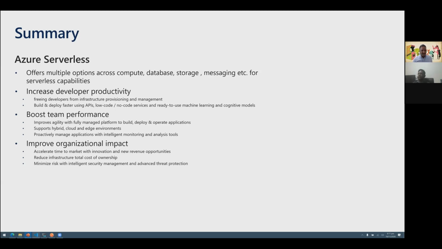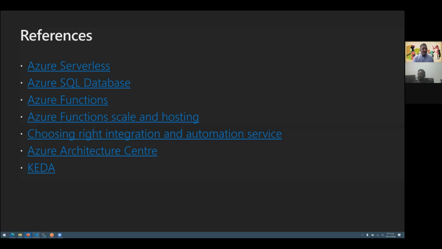So with that, I conclude this session. Here are some of the references. I've given links to the top level services, like whatever I showed in terms of various services, it comes from this first link, the Azure Serverless. That is like an entry point to all the different services you can use to learn more. Then there is Azure SQL Database, Azure Functions. I've given a link in terms of the scaling and hosting model, because the capabilities of Azure Functions vary based on the type of hosting model that we choose.